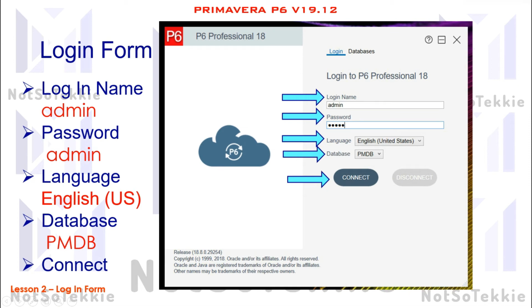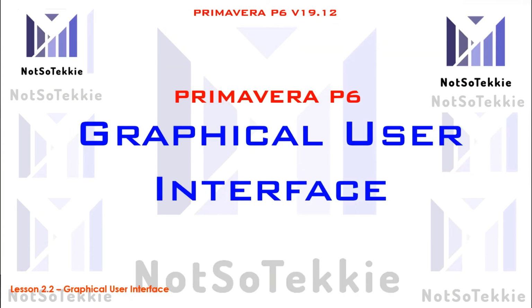If you have a cloud-based installer and you didn't choose the right one, you will not be able to open Primavera if you did not select the correct database. Just click connect, and it will lead us to the graphical user interface of P6.